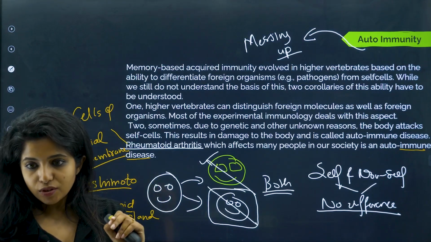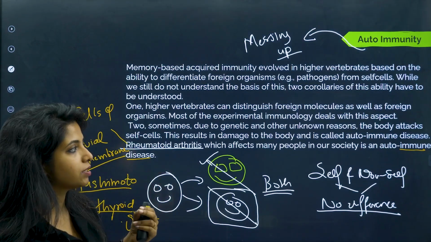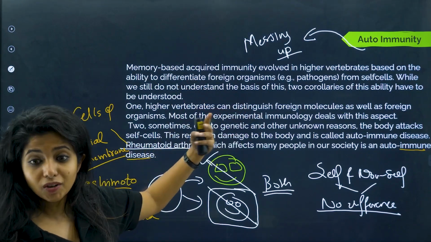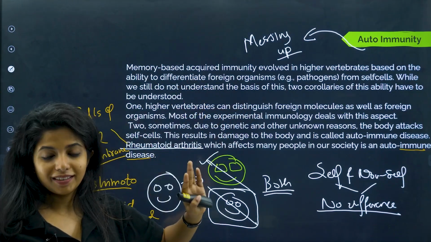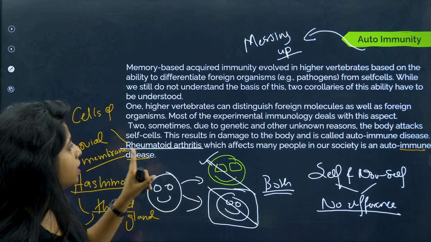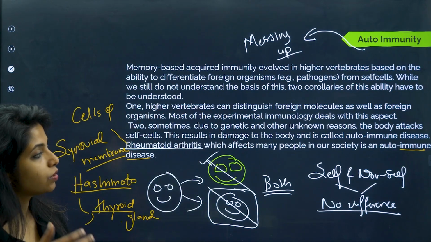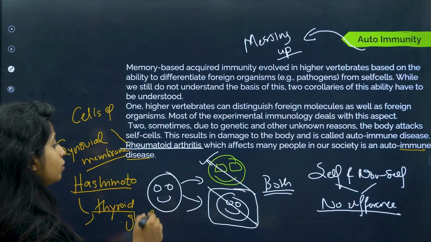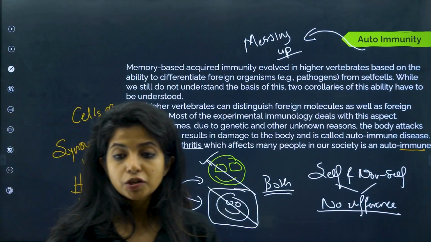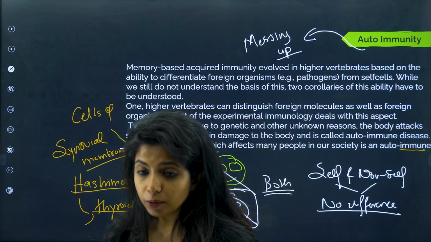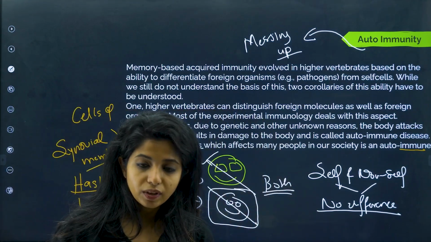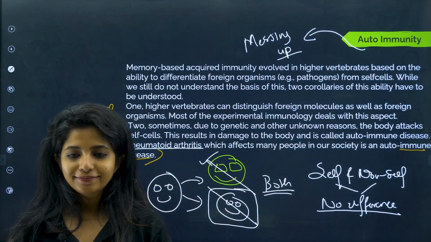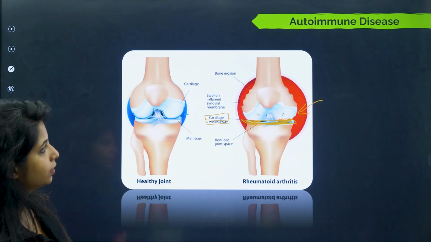Two, sometimes due to genetic and other unknown reasons, the body attacks self cells. This does not happen usually, but it has happened. This results in damage to the body and is known as autoimmune disease. Rheumatoid arthritis, which affects many people in our society, is an autoimmune disease caused by damage to cells of the synovial membrane, which causes inflammation. That is why the cartilage wears away and lots of trouble happens in the joint region. Okay, I hope that's also clear.